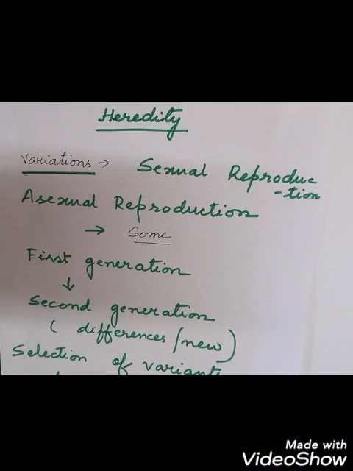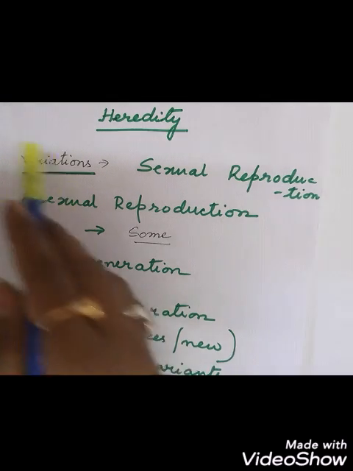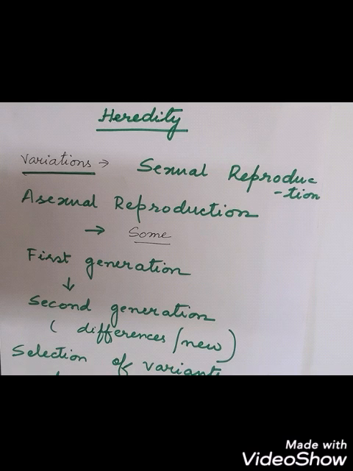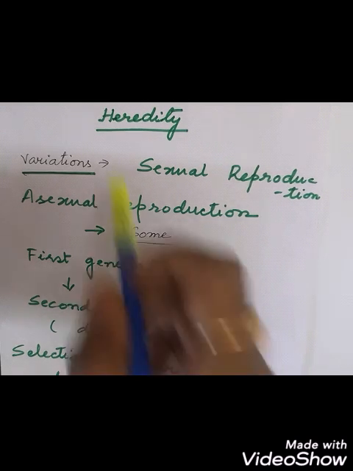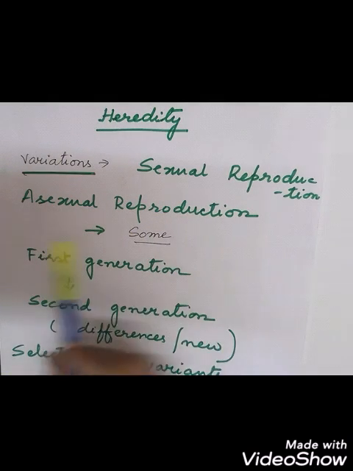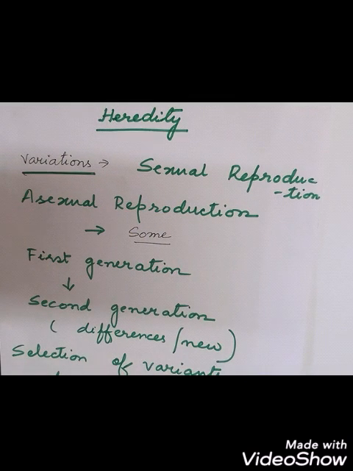Identical characteristic features from the parents also come, and the child will get its own characteristics, which have developed by the union between the father and the mother. So this leads to what? Variation. So always during sexual reproduction we get what? Variation. And for asexual reproduction sometimes we get some form of variations.